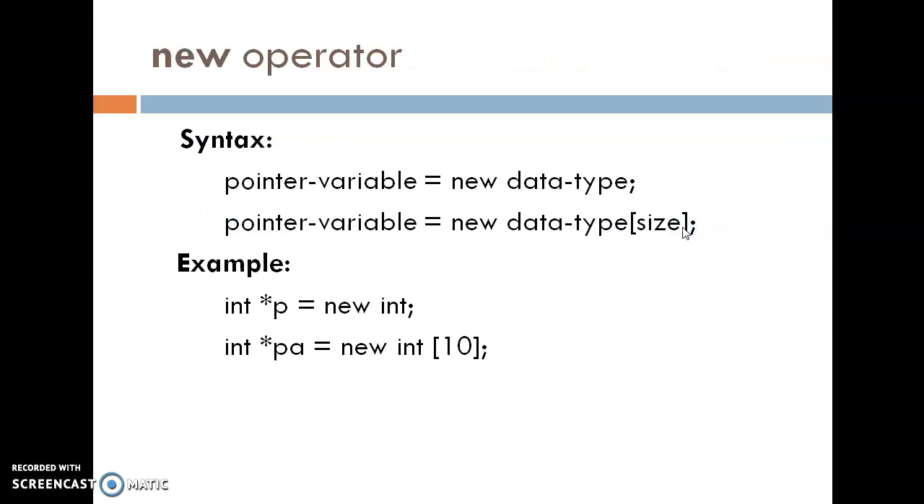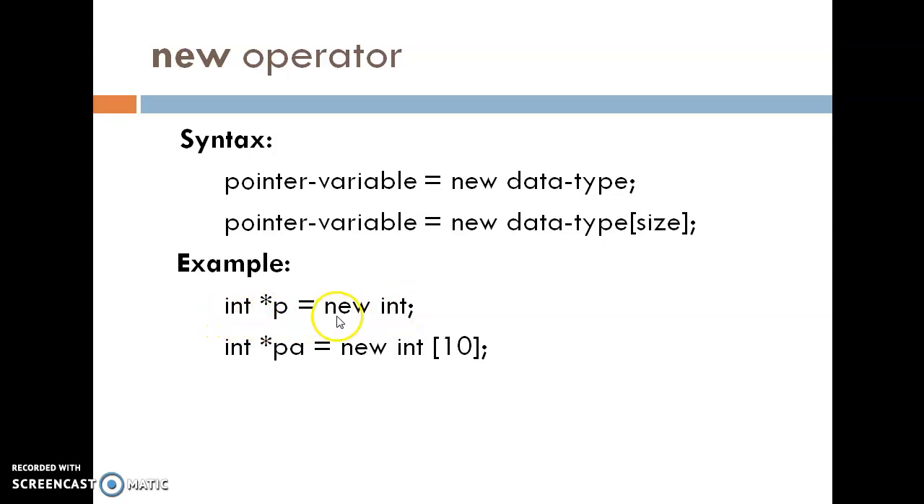First, about the new operator. The new operator can be used to create an object of any type. For example, the syntax: the name of pointer variable is equal to new data type. So see the example, int *p = new int.